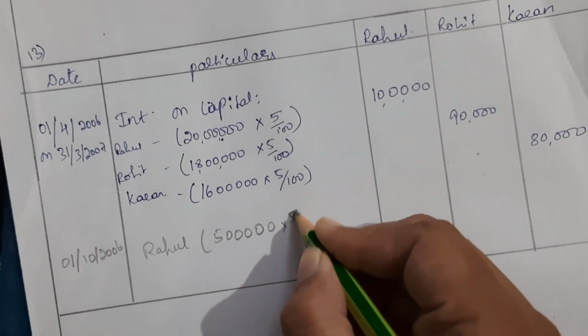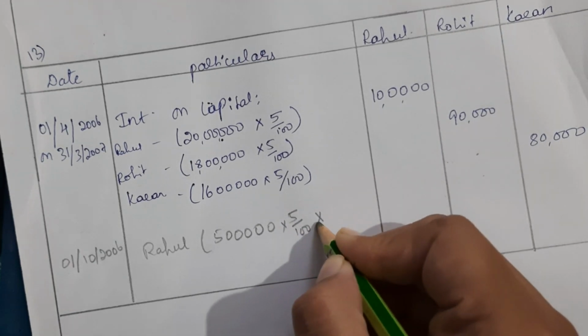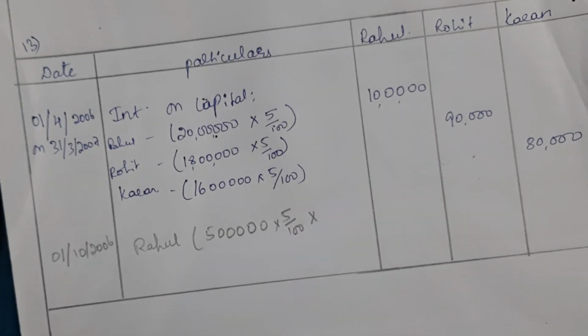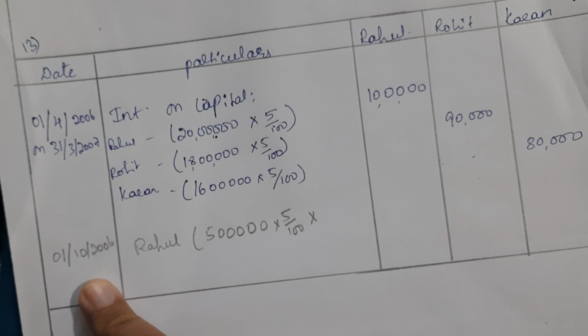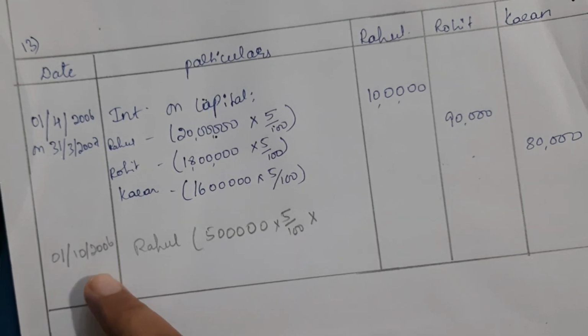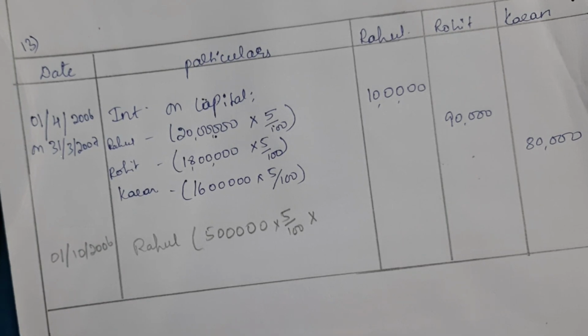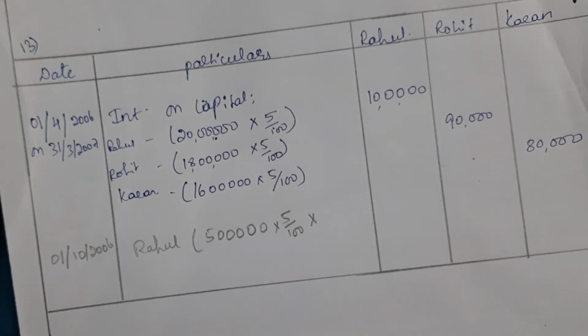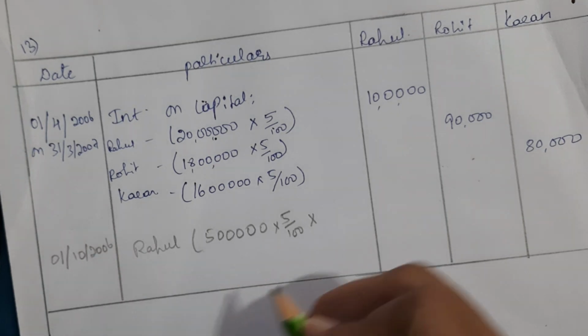So 5% of that, 5 into 100, into for how many months? See, he has introduced the capital in the month of October, right? So from October till the year ending March, there are only 6 months remaining. So the firm has to pay interest only for 6 months, not the full year, right? So the date here is very important.